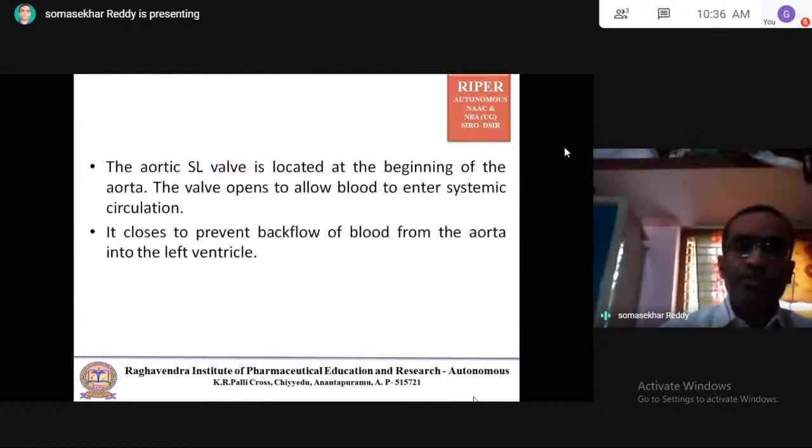Coming to the aortic semilunar valve. The aortic semilunar valve is located at the beginning of the aorta. The aorta is the large artery which receives the blood from the left ventricle when it contracts.